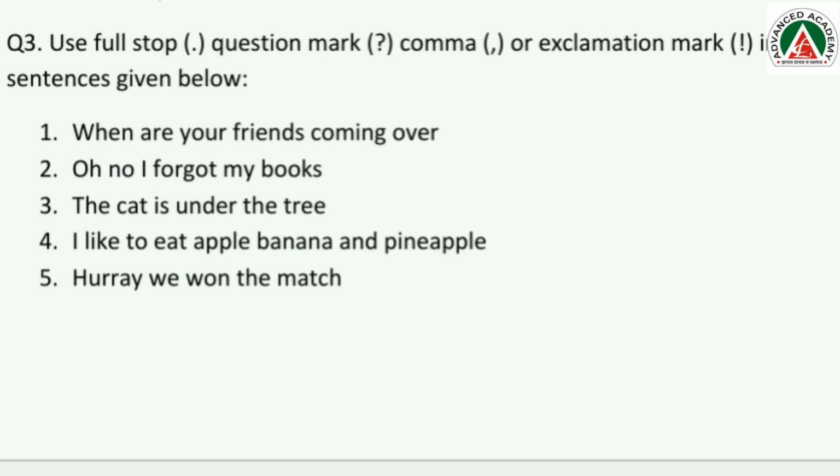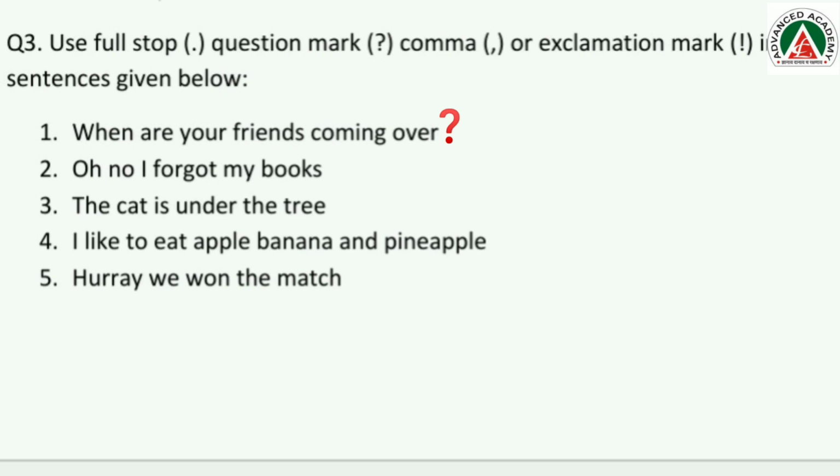Let us see the first one. When are your friends coming over? Okay, now what is this? Is it a question? It is asking a question, right? What is it saying? When are your friends coming over? तुम्हारे friends कब आ रहे हैं? It is a question, right? So what you will do? At the end, you will put a question mark.